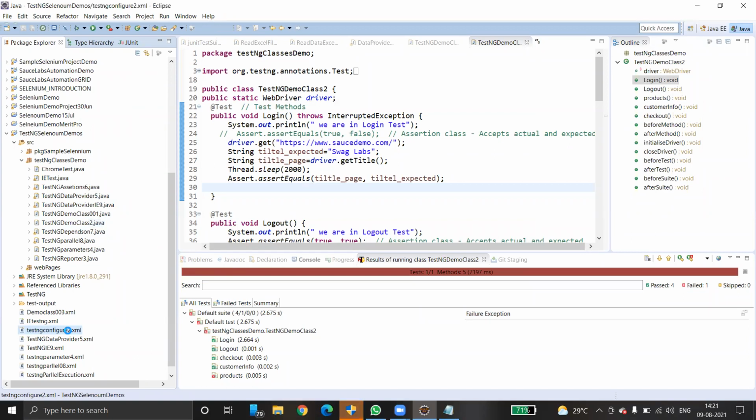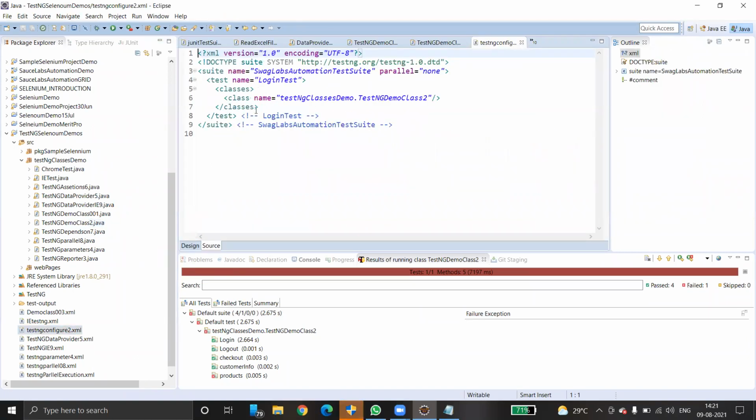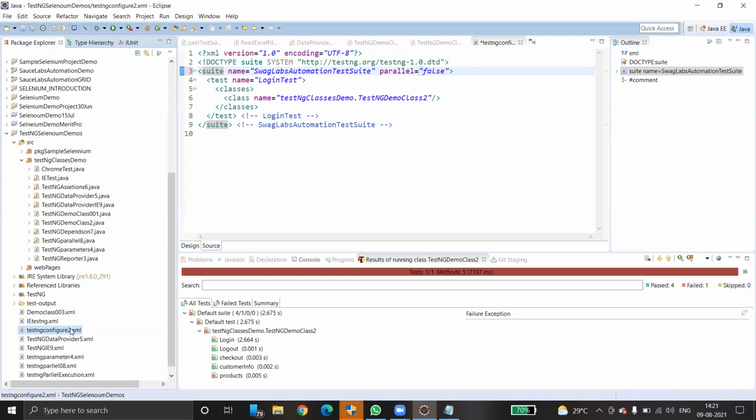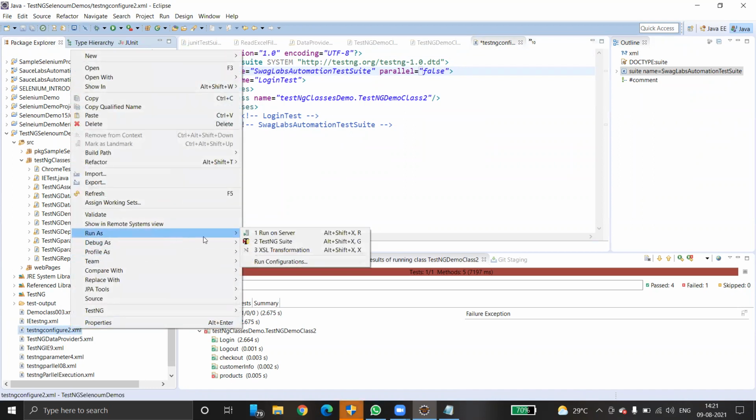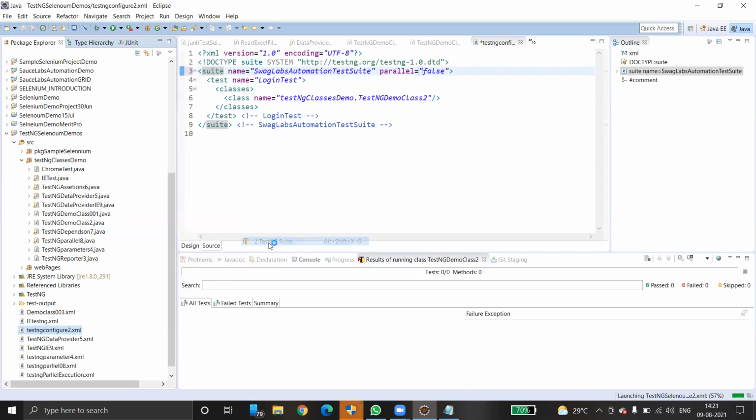Just open it here. Look at here. This is how we create a configuration file. See, only one test is there. We have a suite, we have a test, and inside this we have a class. So how to execute? Now you don't need to go to the Java file. Just right click on the configure.xml file, go to Run As, TestNG Suite. That's all.